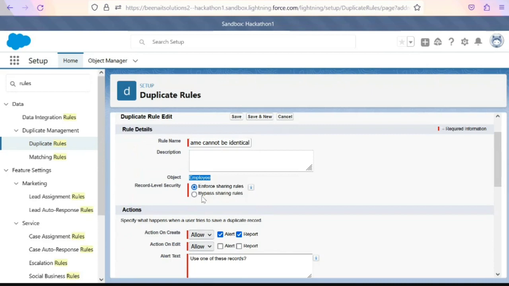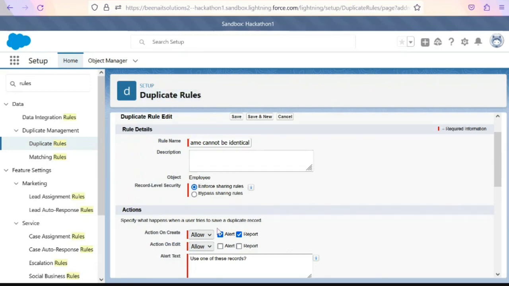Enforce means this rule should apply to the user who is going to create that record. If that user has sharing rules and because of that is not able to see a few records, should it apply like that? If it is bypass sharing rules, then even if the user who is going to create that record does not have access to the records, this duplicate rule should still apply.